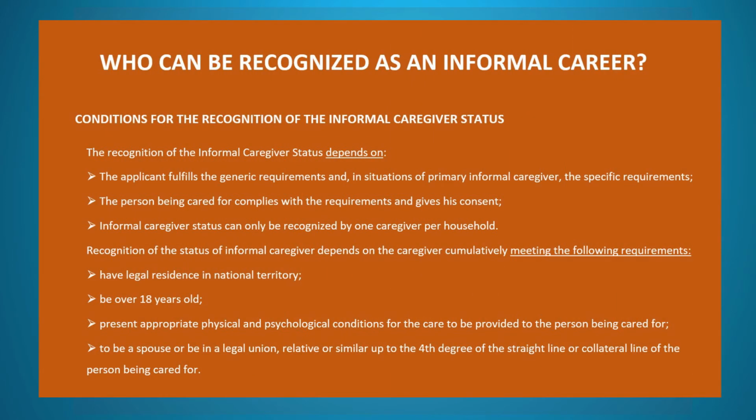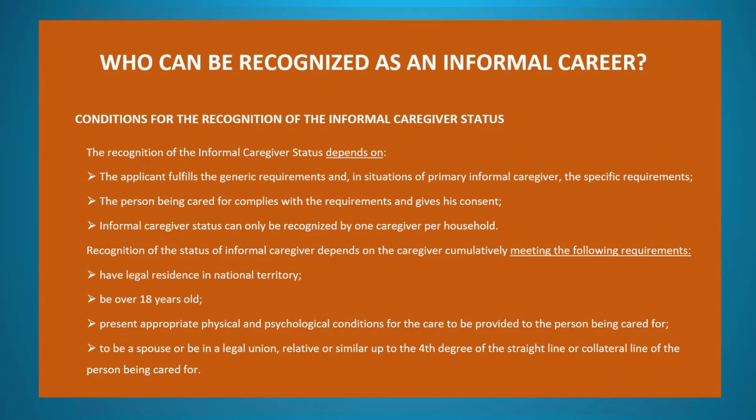Who can be recognized as an informal caregiver? Conditions for the recognition of the informal caregiver status. The recognition of the informal caregiver status depends on the applicant fulfilling the generic requirements and, in situations of primary informal caregiver, the specific requirements. The person being cared for complies with the requirements and gives his consent. Informal caregiver status can only be recognized for one caregiver per household.